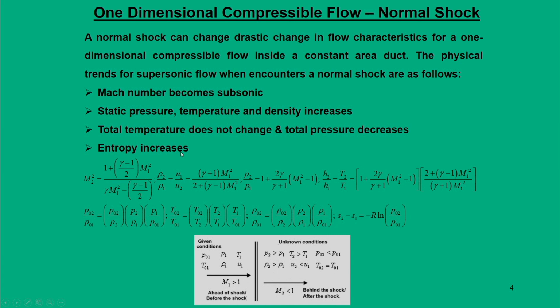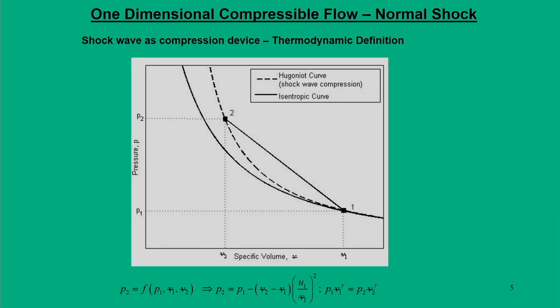Here the entropy increase is mainly due to the drop in the total pressure. All these summary references are shown here, and of course, this is also a non isentropic process, and mainly this drop in total pressure causes the entropy to increase. Based on this particular fact, we try to map the difference between an isentropic curve and shock based compressions.